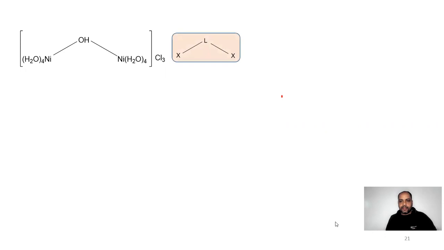Next, moving on to the next type of ligands. Here you can see this is a different type of complex. In this one, this ligand is acting as a bridge between two different metals, but here both these groups are the same. This type of complex is formed here: L, X and X.